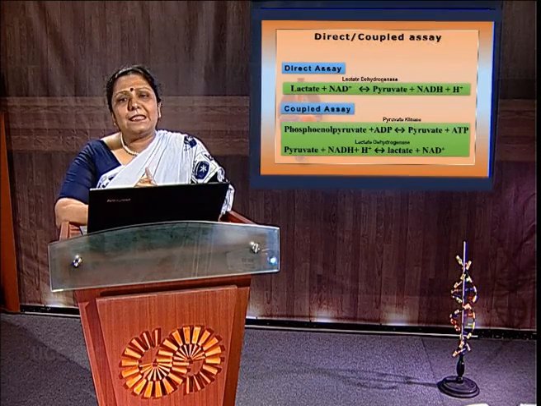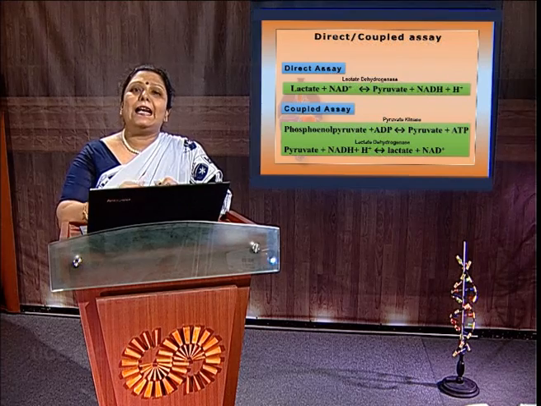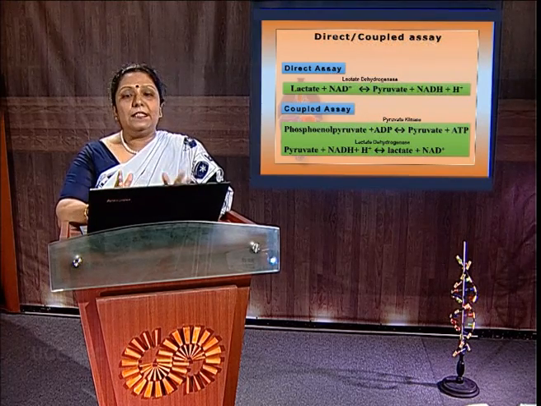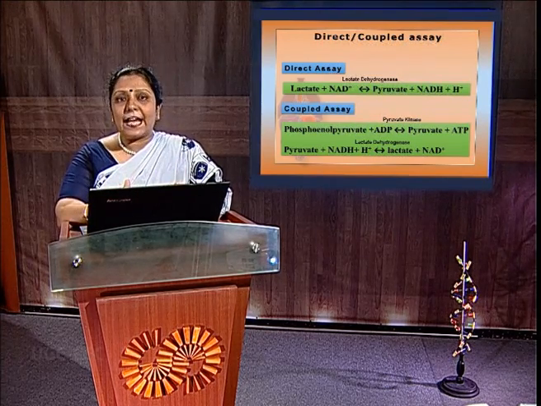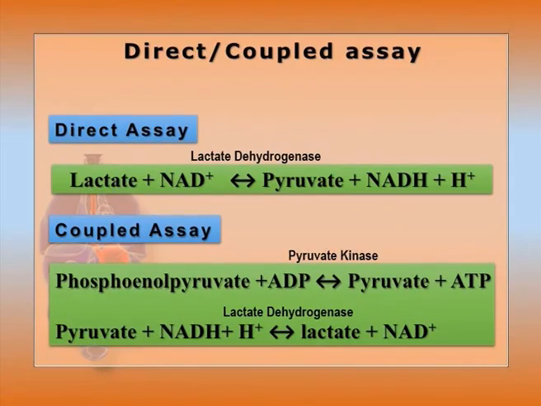But sometimes neither product nor substrate has absorption maxima in either the visible or the UV range. So that particular reaction will be coupled with another reaction. Like here, in the case of pyruvate kinase, from phosphoenol pyruvate and ADP, pyruvate and ATP are produced. So no substrate or product has absorption. This pyruvate can be coupled with the lactate dehydrogenase reaction, where NADH will be utilized to form NAD plus and lactate will be produced.